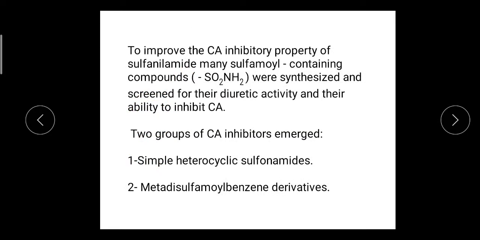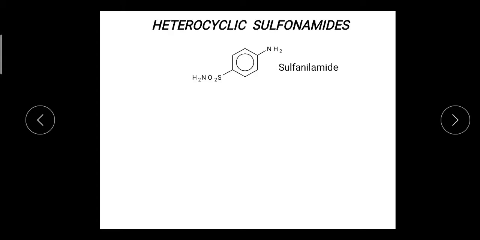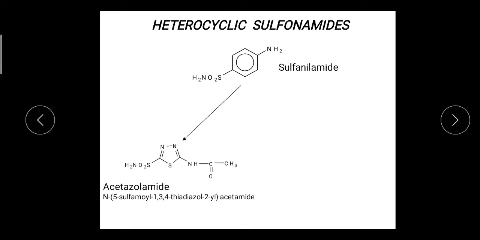According to different sulfonamides, they are categorized under two classes: simple heterocyclic sulfonamides, and metadisulfamoyl benzene derivatives. Here we started the simple heterocyclic sulfonamides. In that we have seen the structure of the first drug acetazolamide and the second drug methazolamide. Up till now that much is covered.